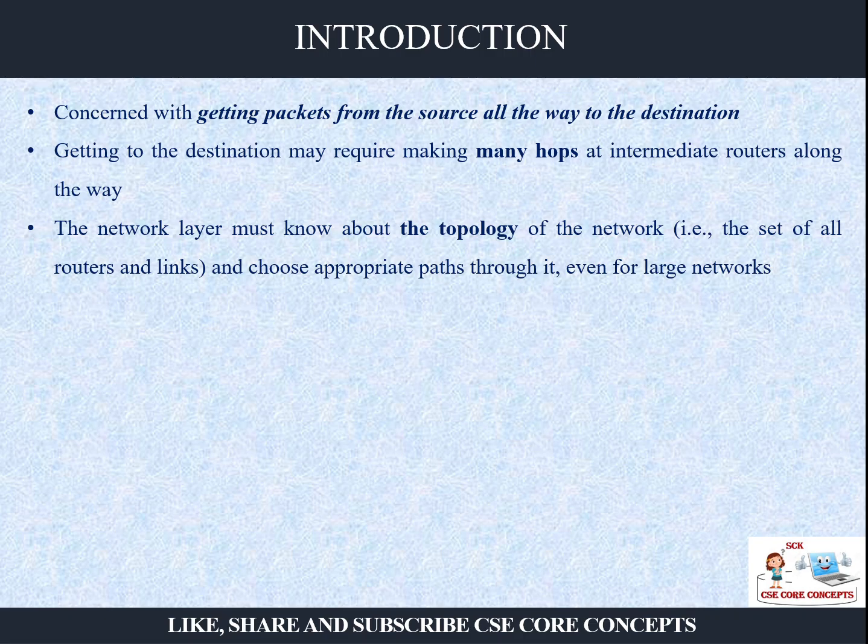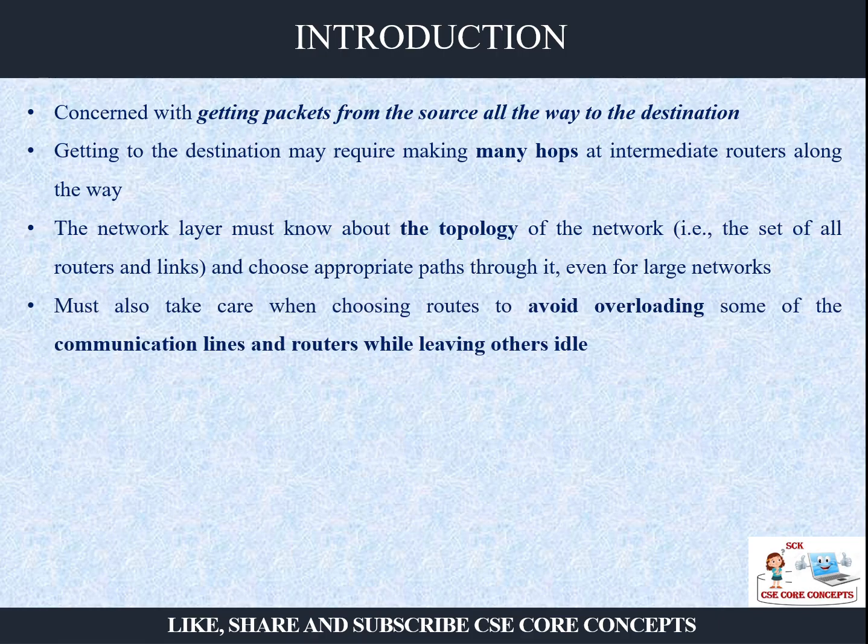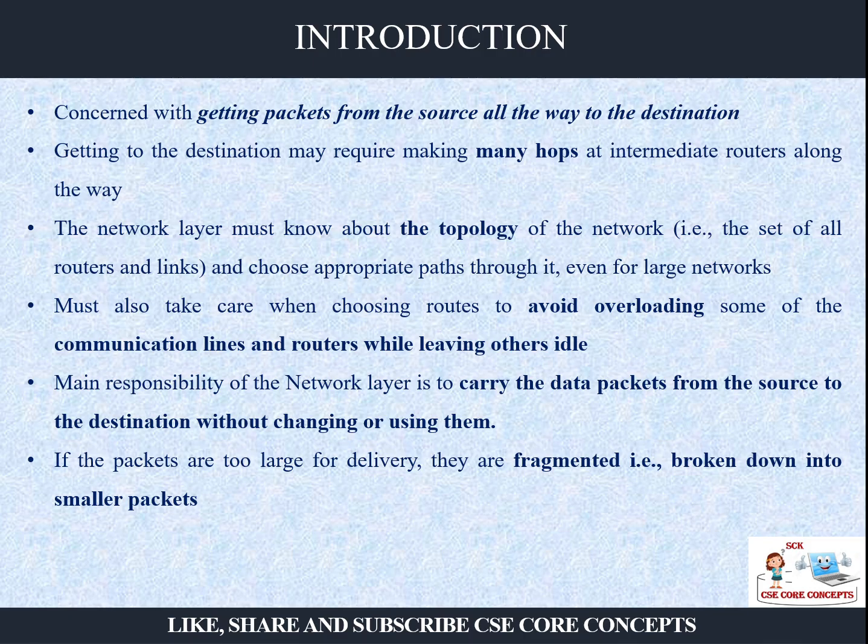In order to set the path of which router to which router you will be traveling, you should know about the topology. You must also take care while choosing the routes to avoid overloading. It should not be that everybody is taking the same path, because that will cause overloading while other routes are idle. The main responsibility of the network layer is to carry the data packets from the source to the destination without changing them.